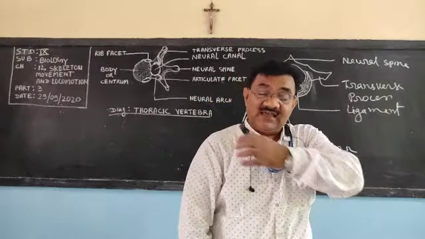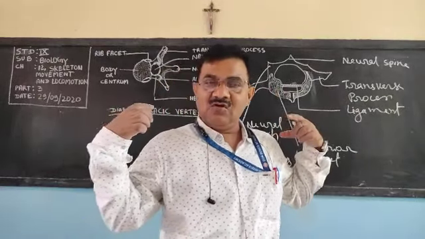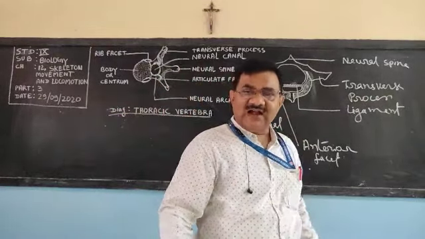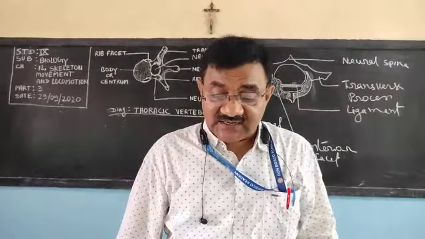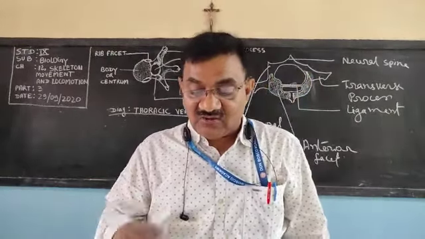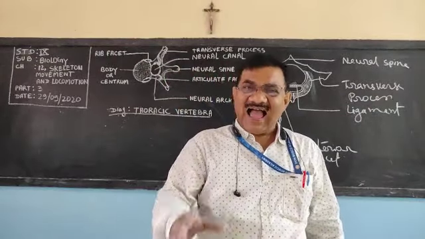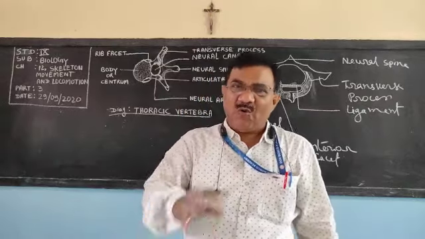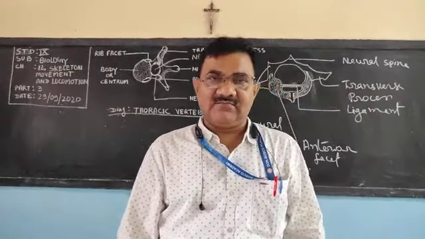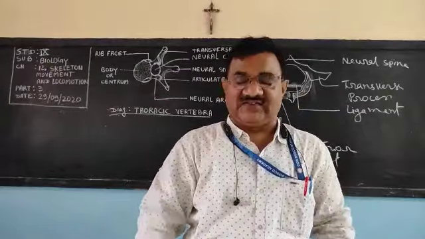Here you can see our shoulder girdle. There are two shoulder girdles and one hip girdle. The shoulder girdle is triangular in shape and is called the scapula. In this triangular scapula, one cavity is there, and in that cavity the humerus is fixed.